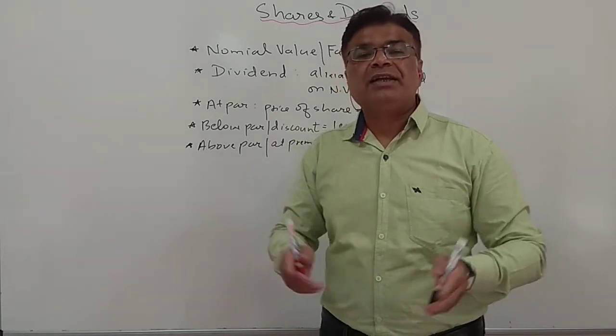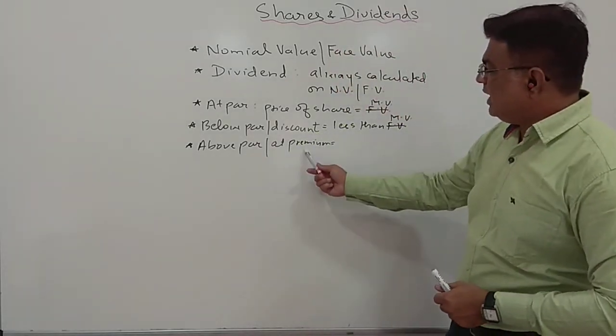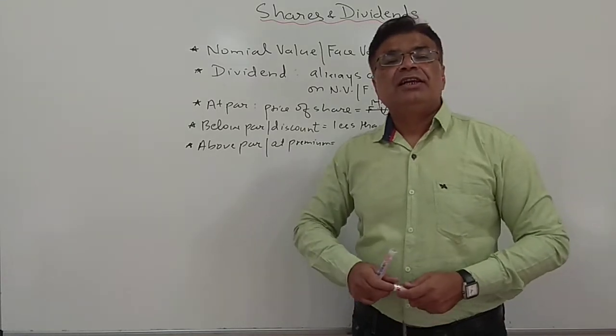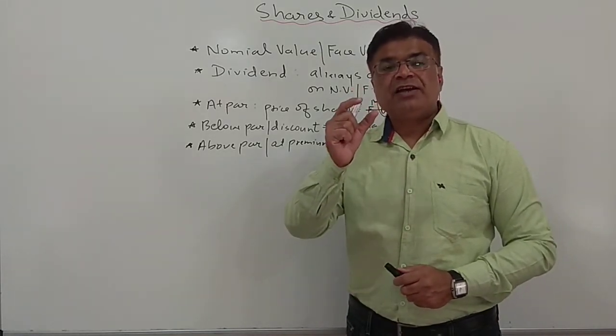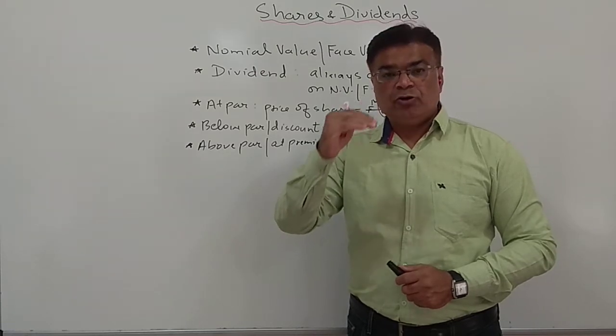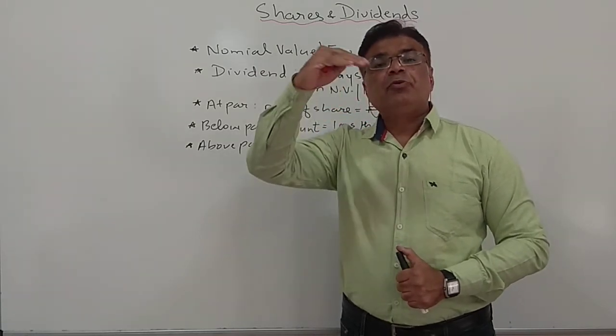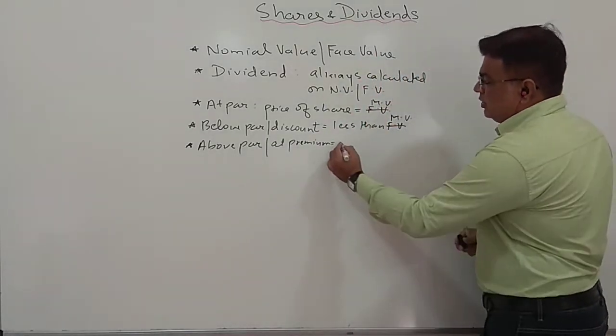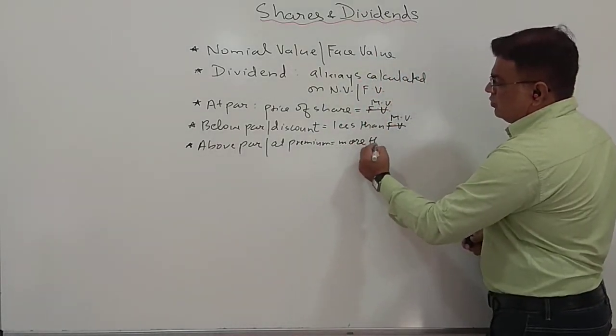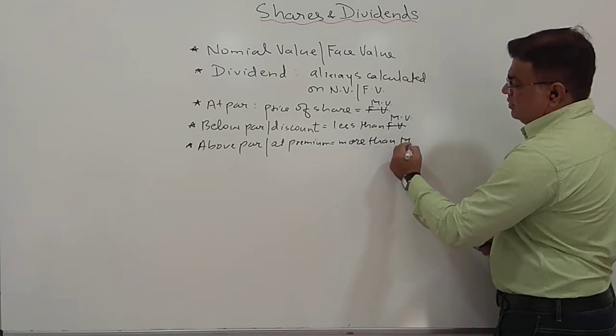Above par or at premium means if the price of a share is 500 rupees, then on the day of listing it will open above 500 rupees, so it is more than the market value.